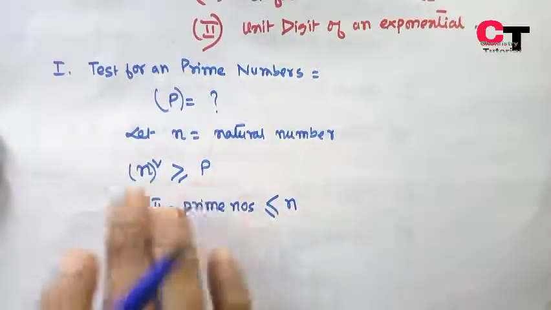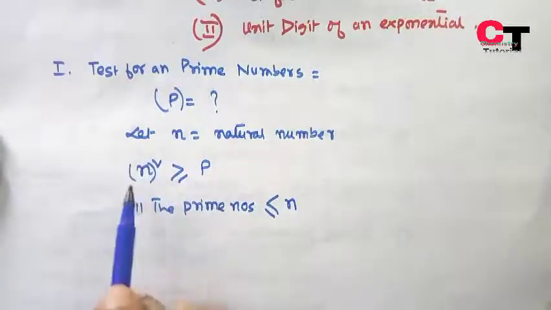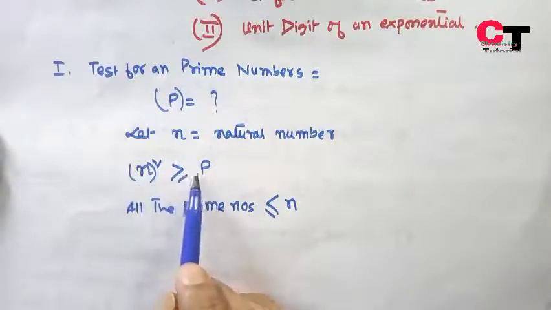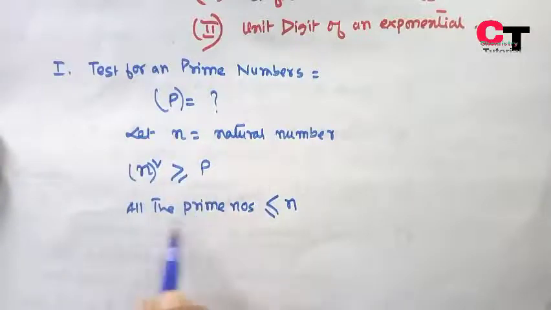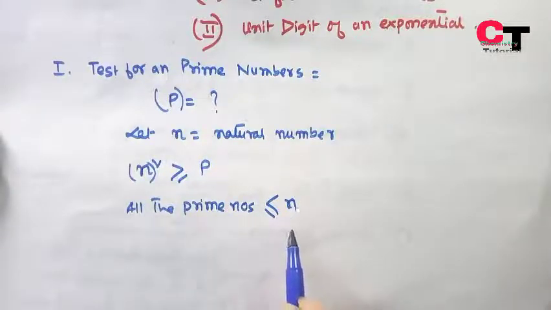We will do two steps. We will consider a natural number whose square is greater than or equal to p, and we will find the set of all prime numbers less than or equal to n, the natural number we have considered.